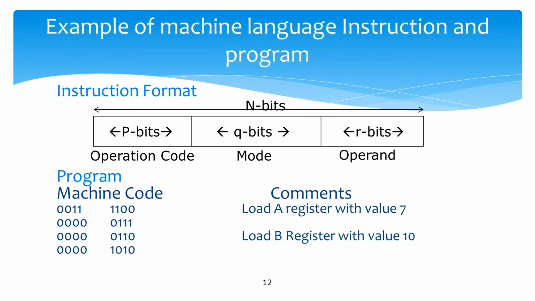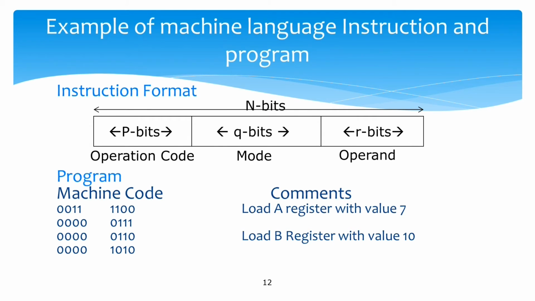So, it indicates that load a register with value 7, because the last is a 7. So, this specifies load, this is the mode and this is a value. Likewise, we have a second instruction and value 10.